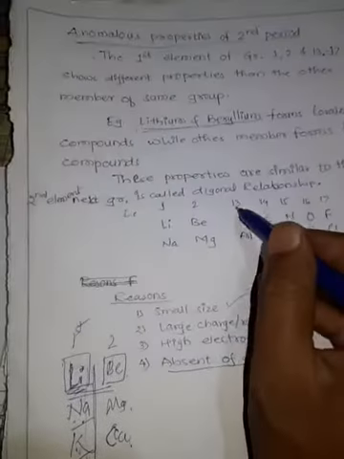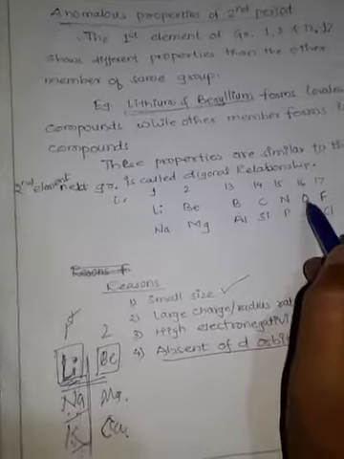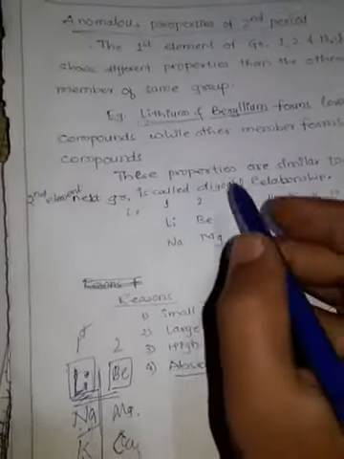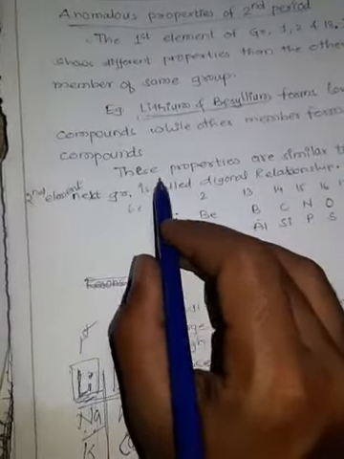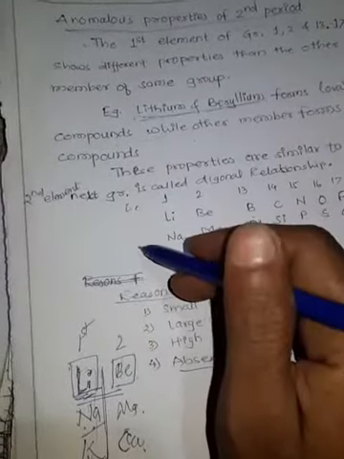This will be discussed in groups 13 to 17. These are the abnormal properties from the group.